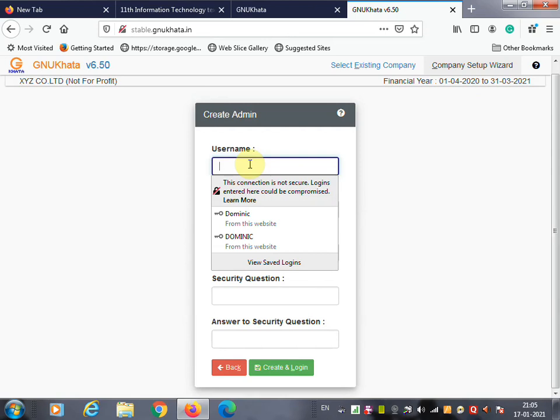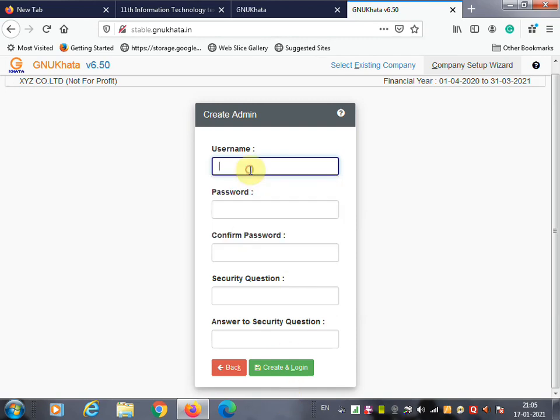That is create admin. The next step is create admin, which is mandatory. Here you have to fill all the fields and then click on create and login. So here you have to enter the username. This will be required to open your company every time, so you should not forget this username.